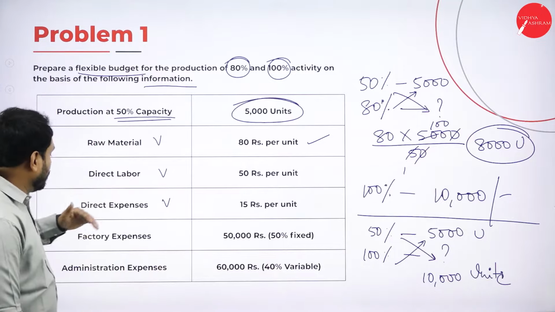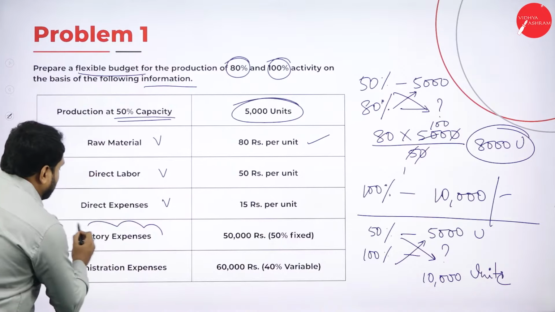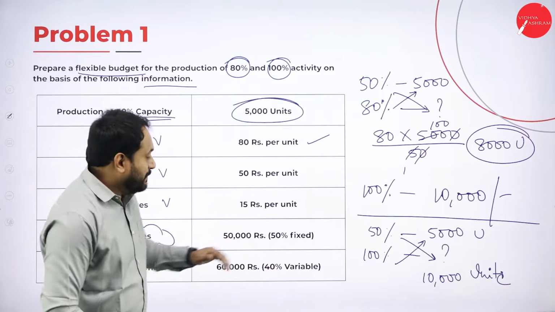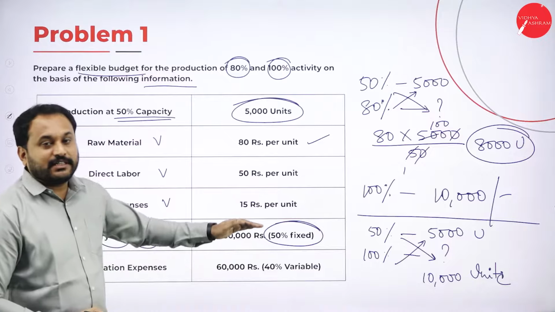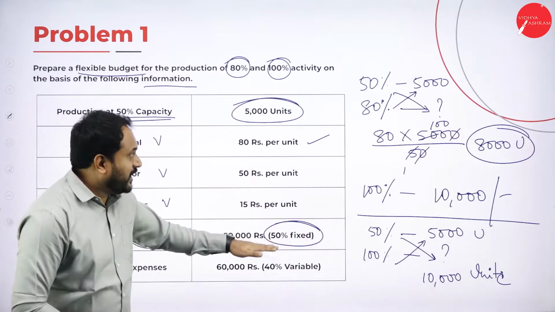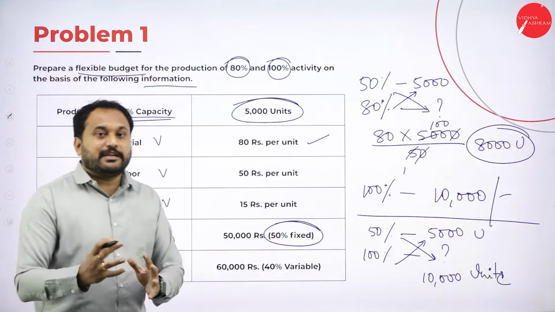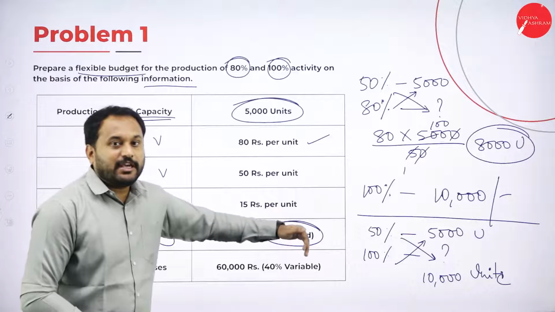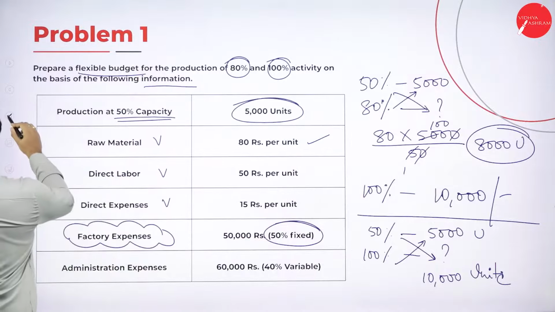Now here we go. Factory expenses. See the word here, right? Factory expenses. They have said 50,000 rupees, but they have given in the question itself that it is 50% fixed. When they say 50% fixed, that means the other 50% is variable. That means this acts like a semi-fixed cost and semi-variable cost. I'll tell you how to write this. Let me just erase those things.